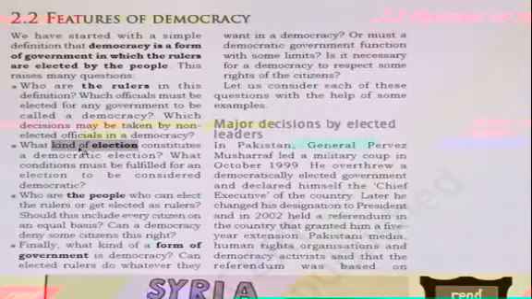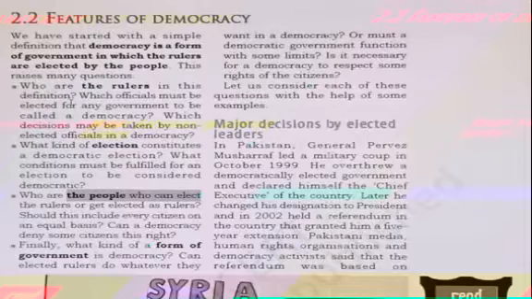Free means not under the pressure of anyone, right? And competitive means everyone is free to contest the election. And third is the people who can elect: each adult, irrespective of religion, education, caste, color, wealth, has one vote, one value. It means a person of the age of 18 and above is having the right to vote, and that is one vote and one value.